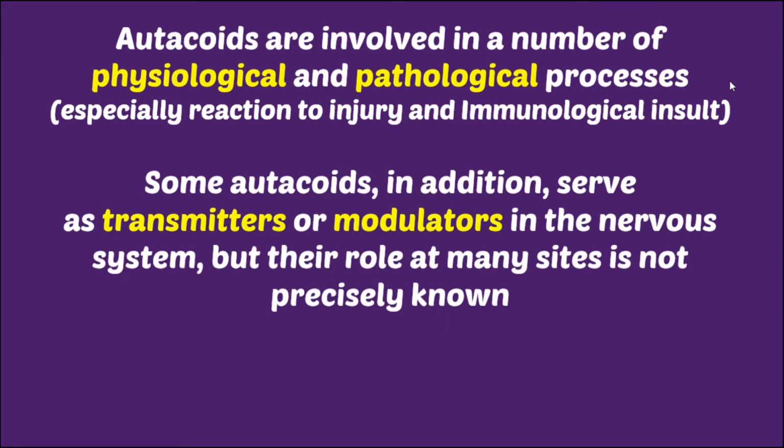Some autocoids in addition serve as transmitter or modulators in the nervous system, but their role at many sites is not precisely known. So there are many substances, as I am continuously saying, histamine and 5-HT both are acting as neurotransmitter. So ultimately there are certain autocoids, let's say prostaglandin is also acting as a co-transmitter. So there are number of substances ultimately which are acting as transmitter are considered under autocoids.